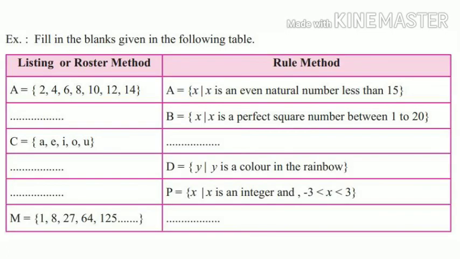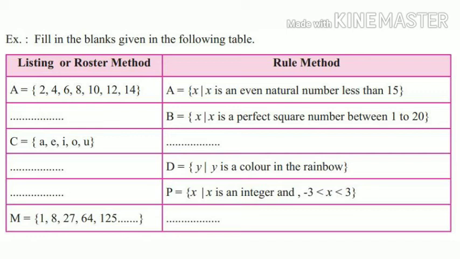Now we will start with the activity on page number 3 from your book. Fill in the blanks given in the following table. Students, we have to write the listing method for some examples and the rule method for some examples. The first example is solved for you.